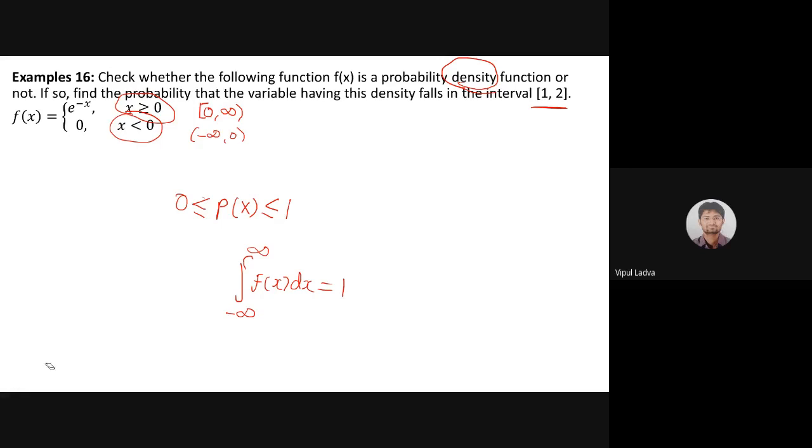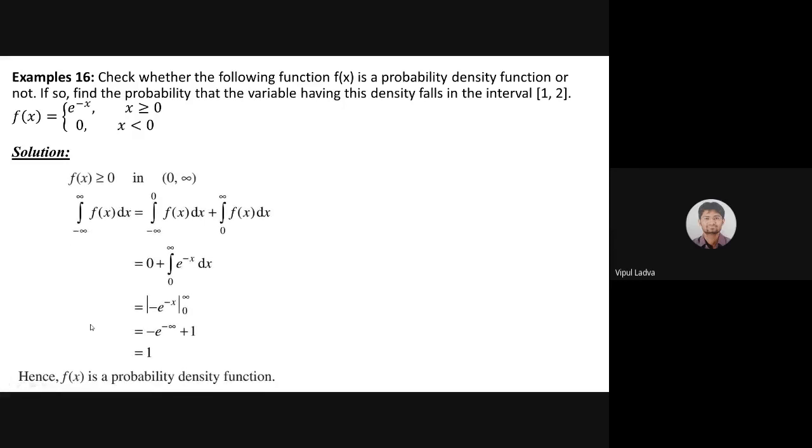Let me erase all the inks. Solution. This will be the first part. I'm giving you just 10 seconds. Just go through it. क्या समझ में आ रहा है बताओ? If you're able to understand the solution, let me know. If you're not able to understand the solution, then let me know.